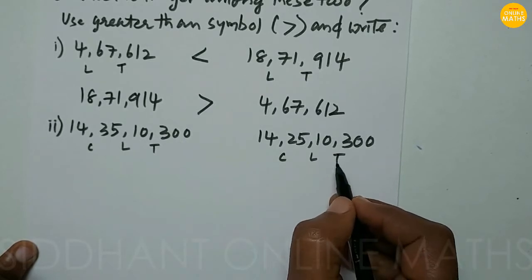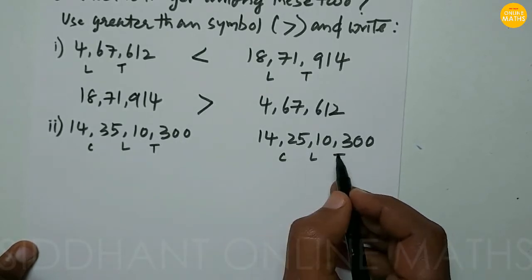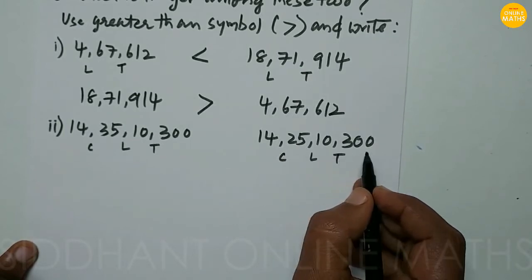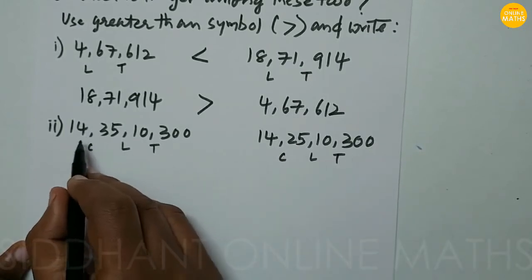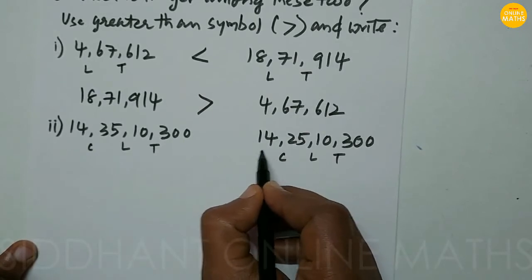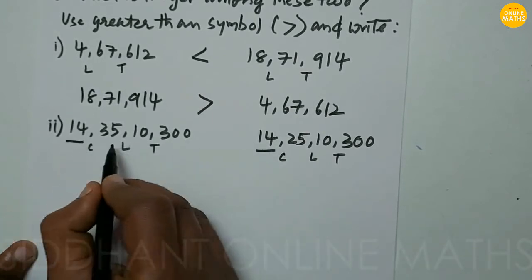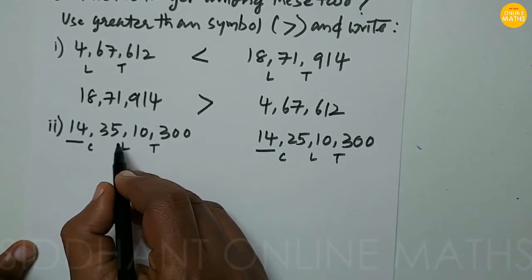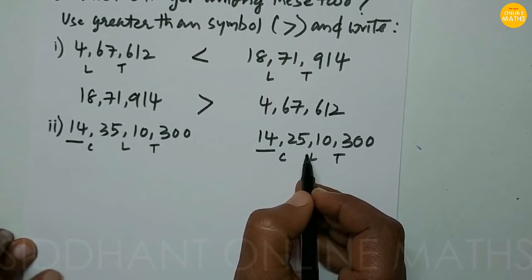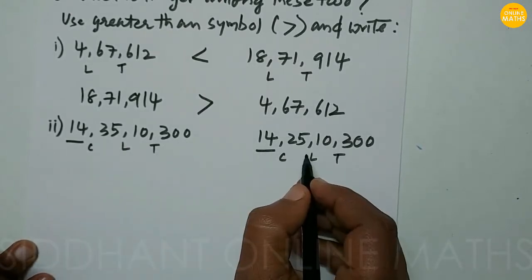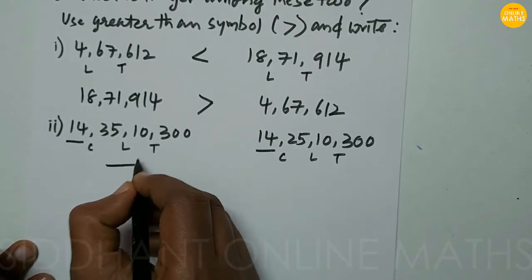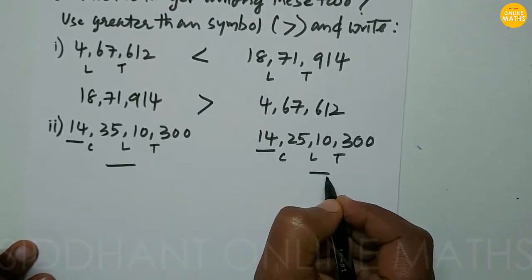In this number we read as 14 crores 25 lakhs 10,300. So now we see that 14 crores both are same here. Then we go for the next digit placement, that is here it is 35 lakhs and here it is 25 lakhs, and we know that 35 lakhs is greater than 25 lakhs, and we can say that this number is greater and this number is smaller.